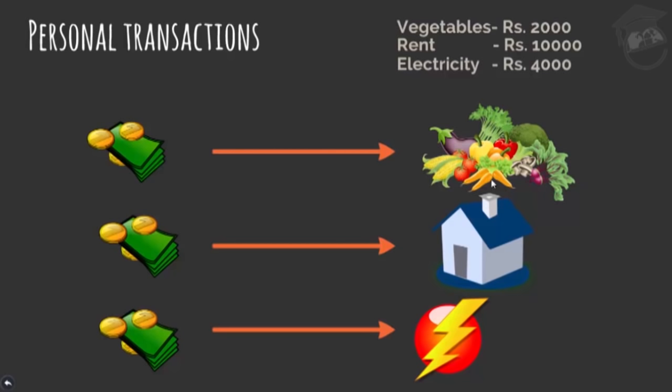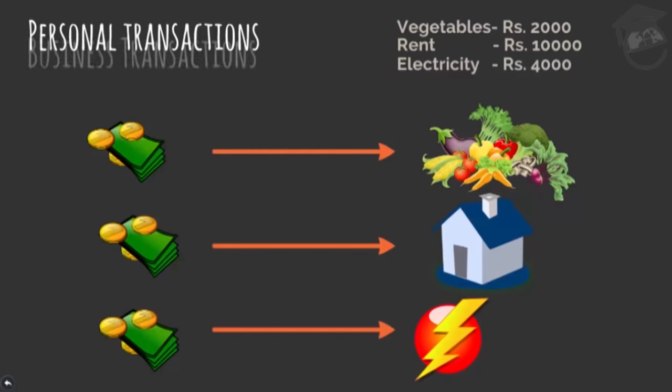Is he buying vegetables to further sell it? No. Is he paying rent of this house and doing business in this house? No. Is he paying electricity bill of a particular place where he's doing business? No. So all these transactions are for personal consumption. So this simple recording will do.